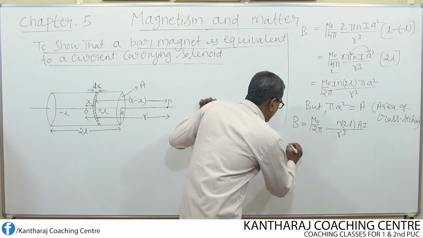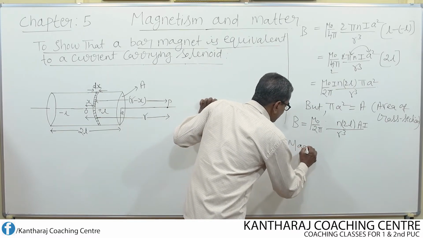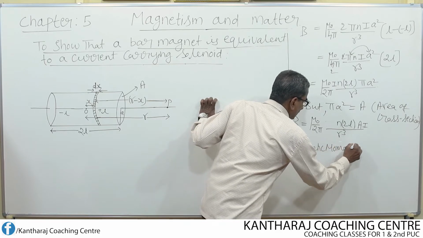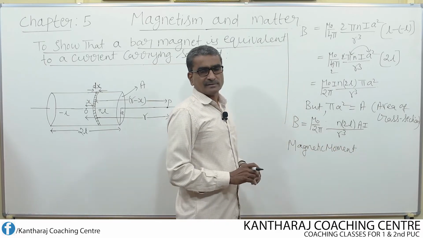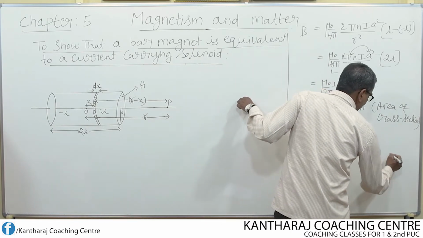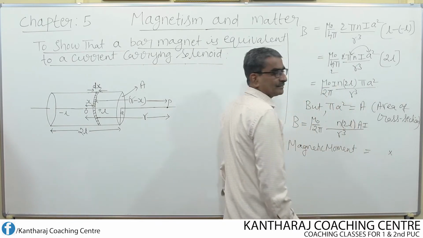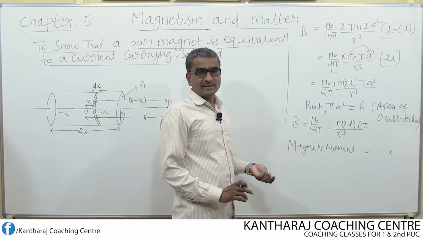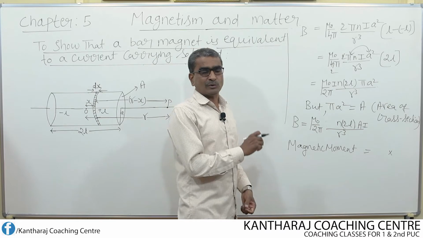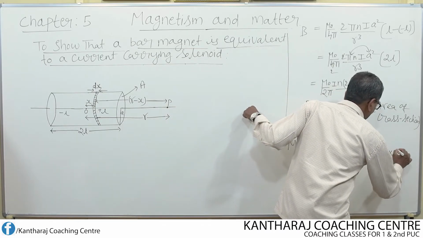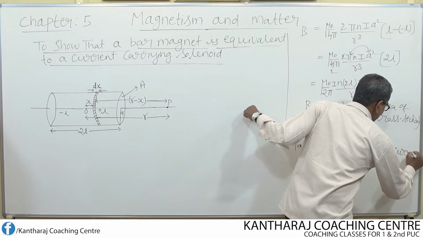Because how to define magnetic moment? So magnetic moment of a circular loop of wire or a coil of wire is nothing but defined as product of area of cross section of the loop or the coil and current flowing through the coil.